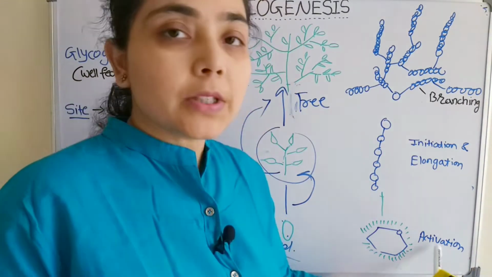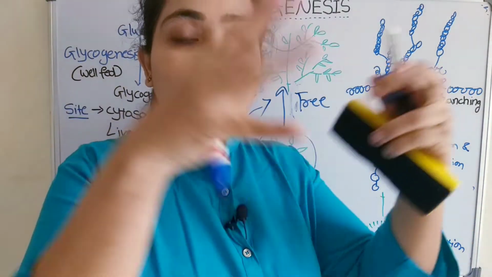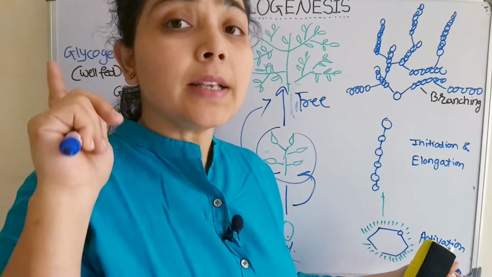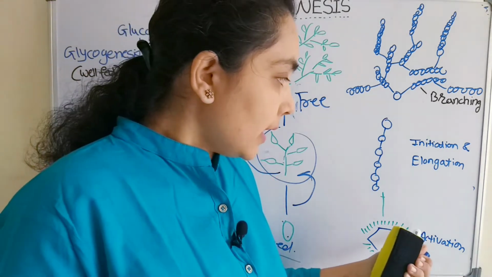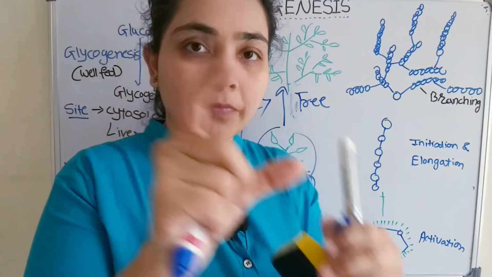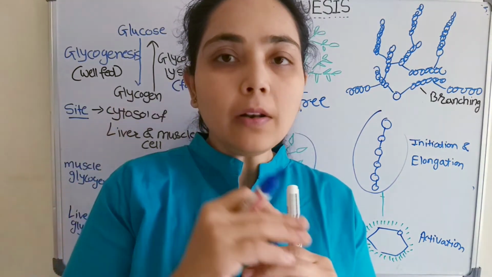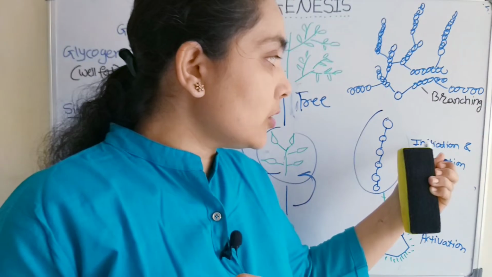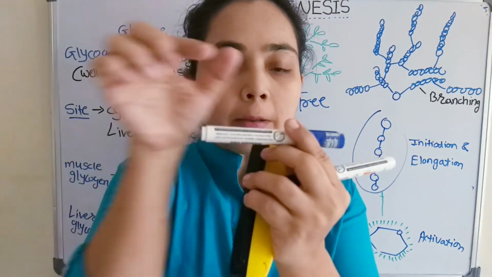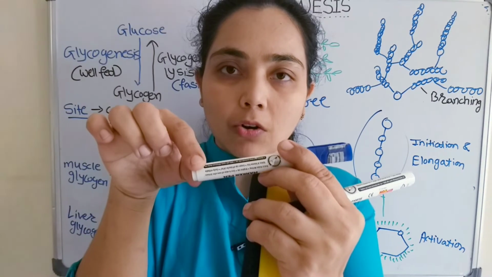So the first step is the activation of glucose molecules. A glucose molecule has to be activated to form the polymer. So the first step of glycogenesis is activation of glucose. Then from the activated glucose molecules, a short chain of 10 to 12 glucose molecules will form. That stage is known as initiation and elongation. First a single molecule, then a short chain.